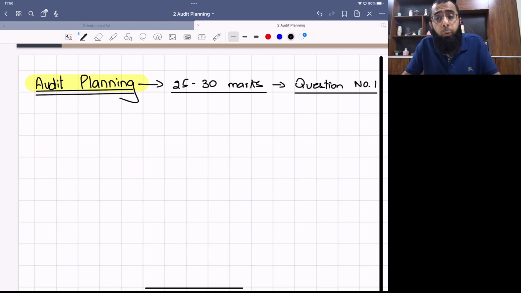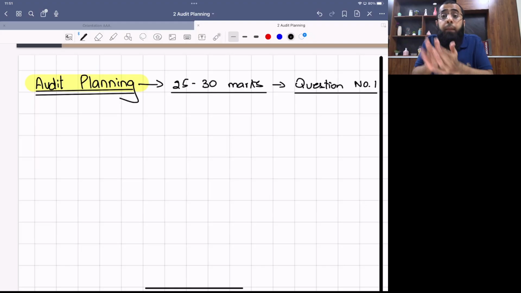Now, sir, one quick question. Do we have to remember the references of ISA, like audit planning is covered in the ISA 300 series? Do we have to remember the references? The answer is no. You just need to understand the concept. There is no need to learn the references of ISA, their definitions, and the references of definitions. Those are not required. Just understand the concept.